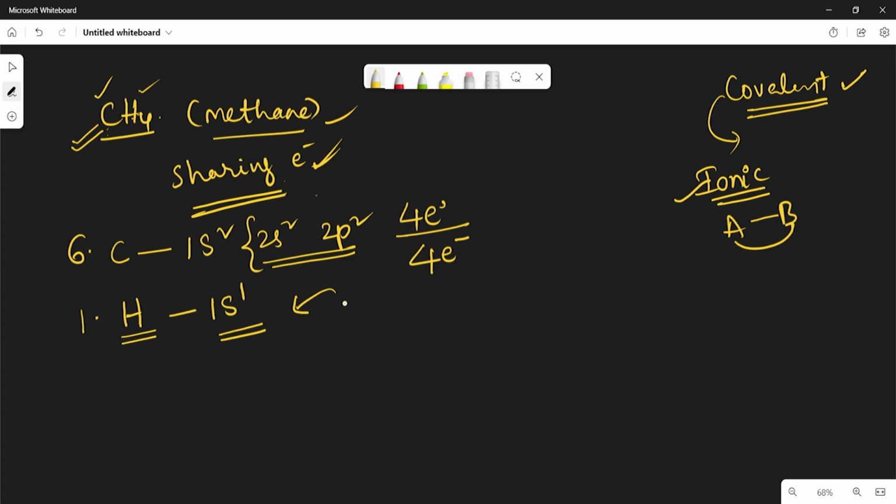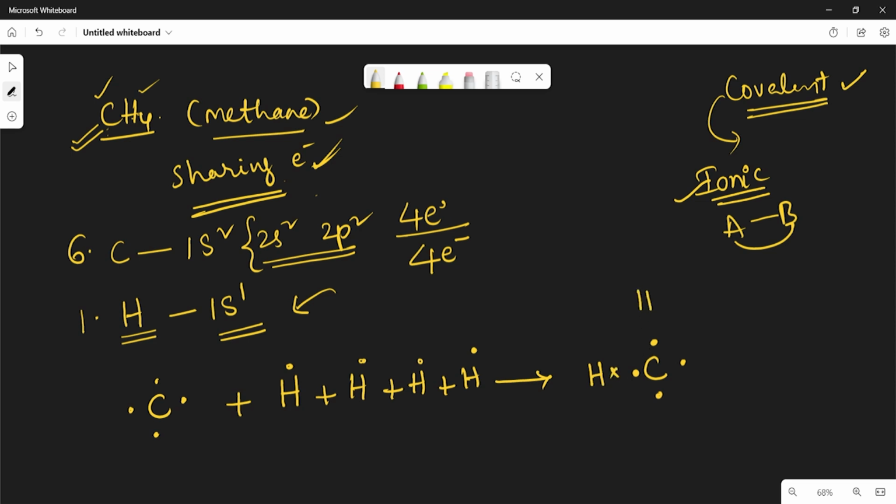So carbon atom, it contains 4 electrons. If you take 4 hydrogen atoms, 1, 2, 3 and 4 like this. So what happened? The carbon atom is containing 4 electrons like this, and each hydrogen is also sharing 1 electron in each case like this.